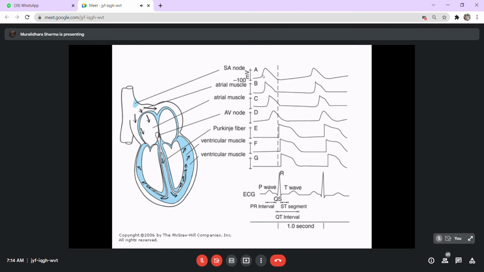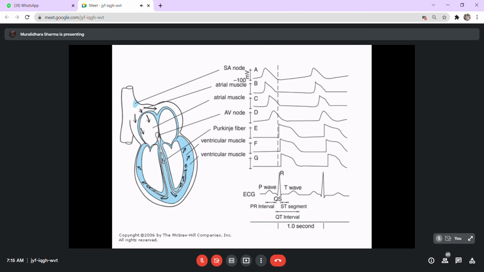Heterogeneous pattern in the sense the SA node current is produced much earlier, and it takes some time before it reaches the AV node, and hence though each action potential is a sharp event, the net current produced is not sharp. Instead, it's presented as a wave. Now, these variations of the wave and how they will be interpreted, this is another topic which we will discuss later in pathology. Now, this is about understanding the concept. So, for the basics, this is enough.